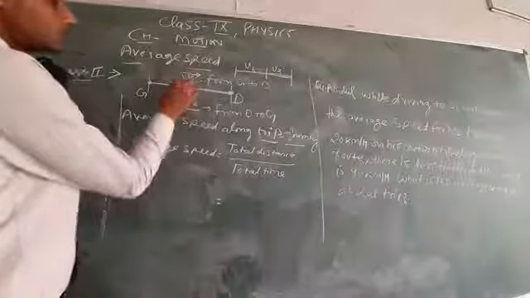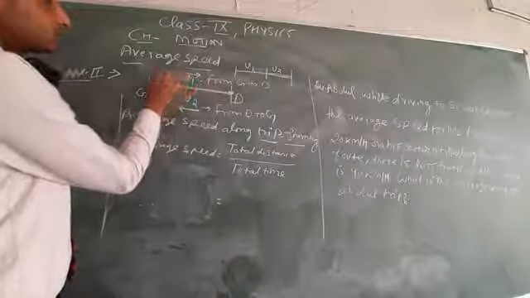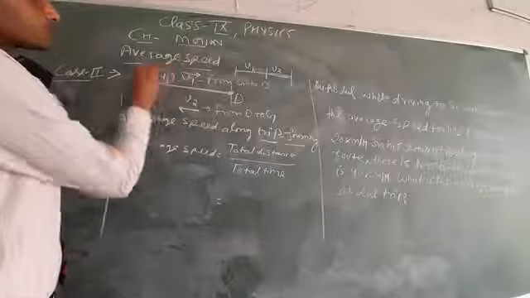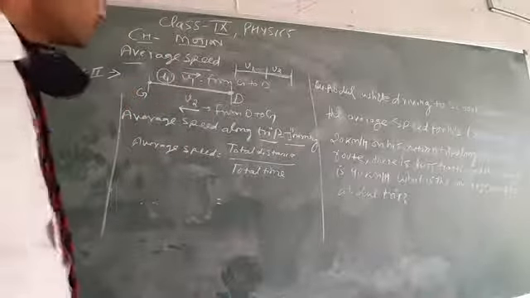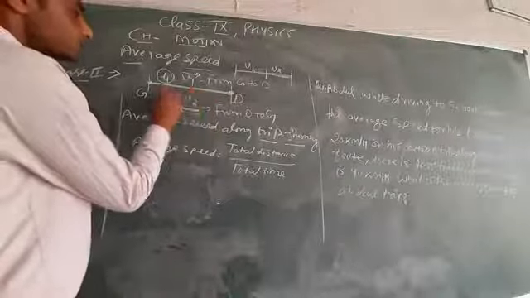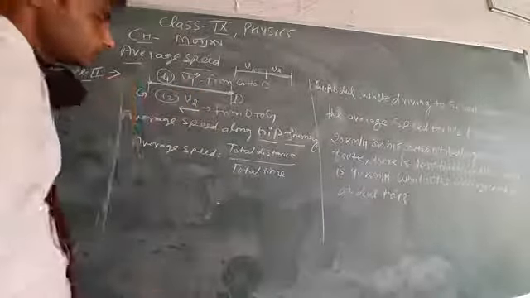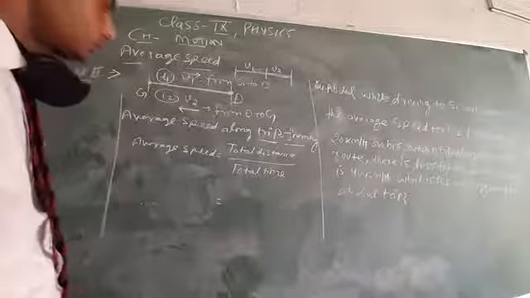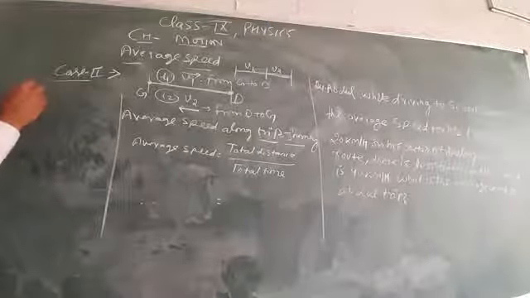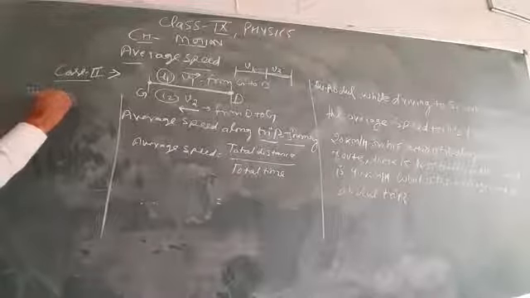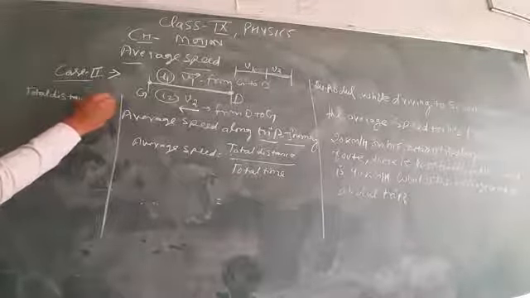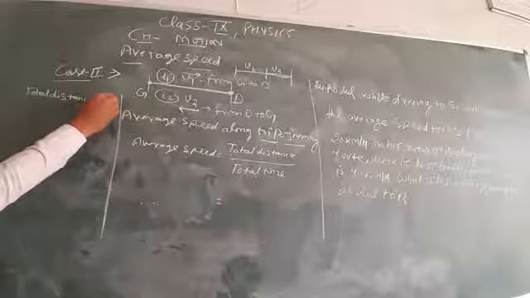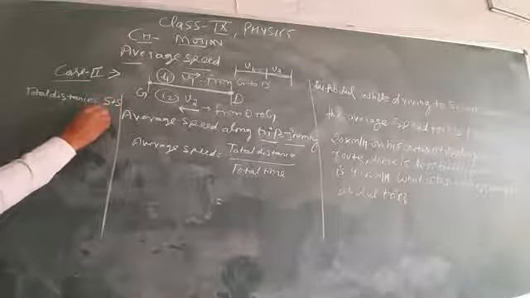Let this train take T1 time to reach from Gorakhpur to Delhi and T2 time from Delhi to Gorakhpur. It means the total distance is S plus S, which is 2S.